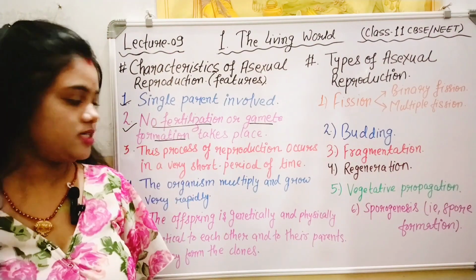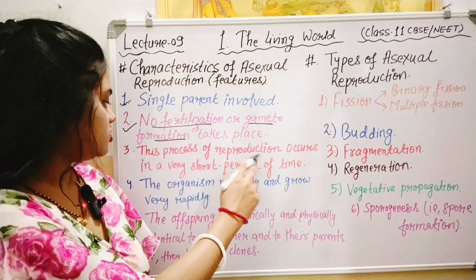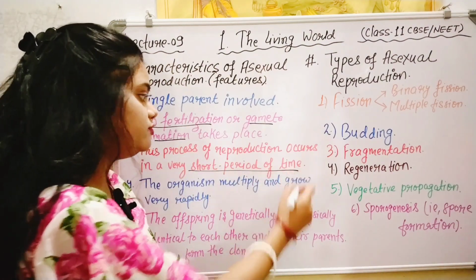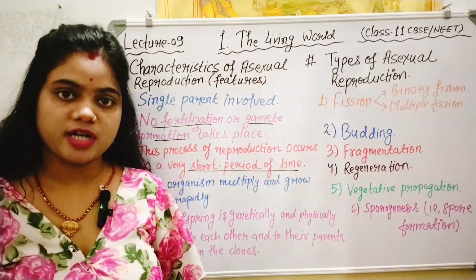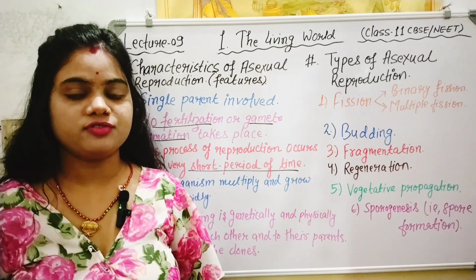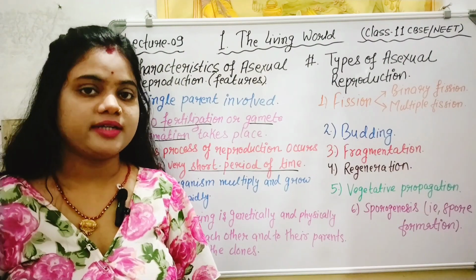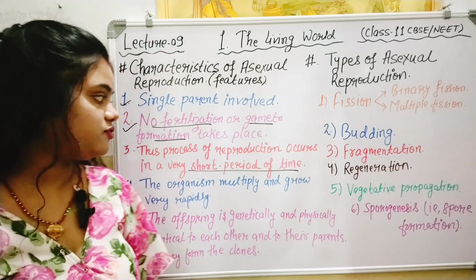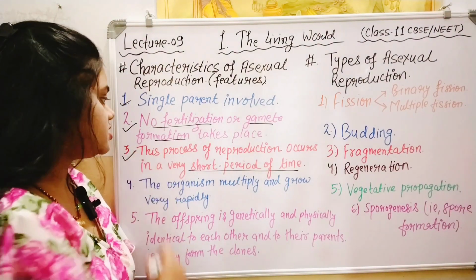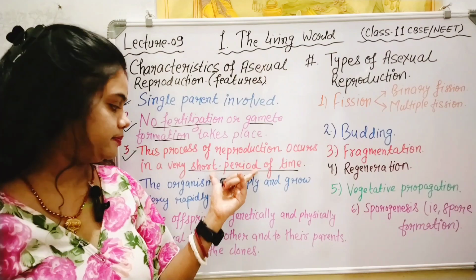The third point is that this process of reproduction occurs in a very short period of time. Asexual reproduction takes a very short interval of time to complete its procedure. It is a very short time consuming process.